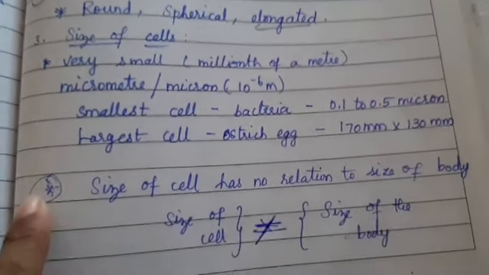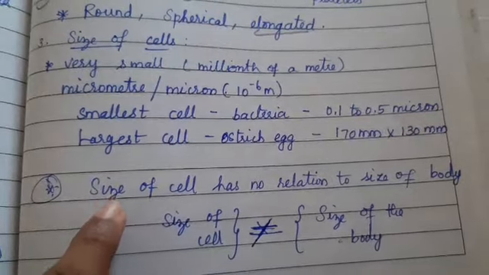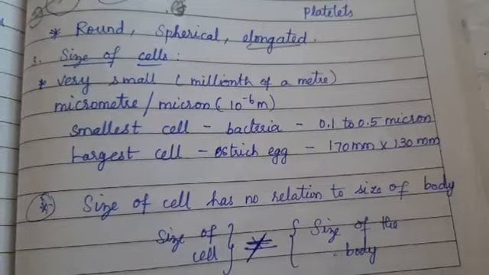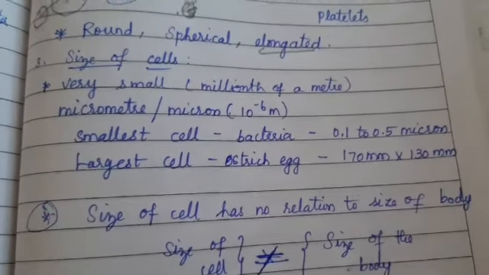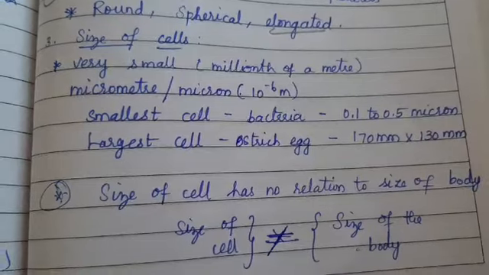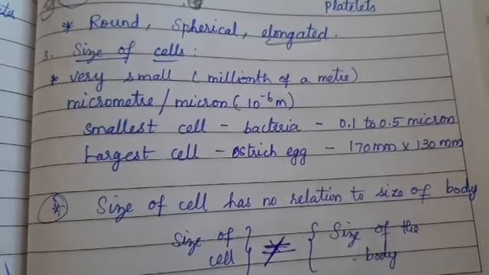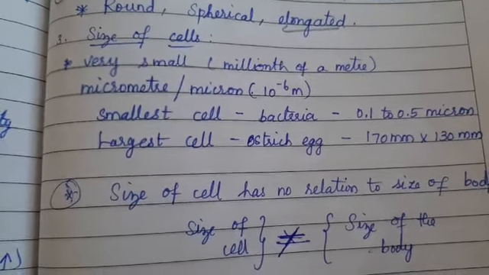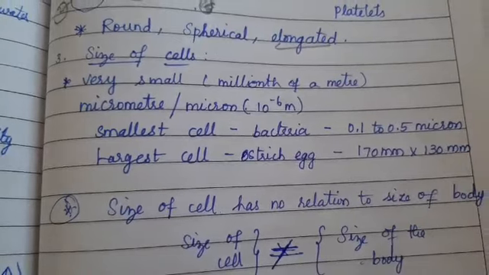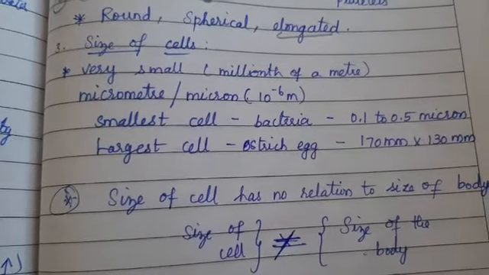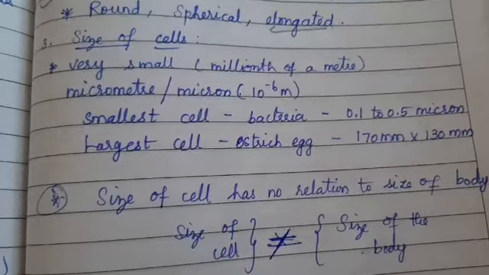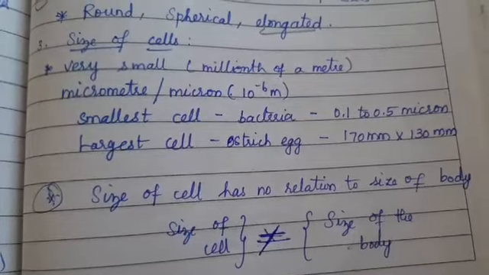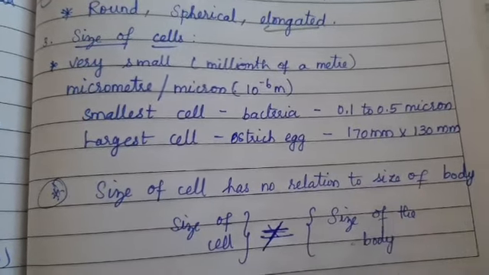Then you should know a very important point here, that the size of the cell has no relation with the size of the body. So there is an elephant. The elephant is big in size compared to other living organisms. So does it mean that the cells present in the elephant will be of huge size? No. Though it is a bigger organism, the size of its cells has no relation with the body size.